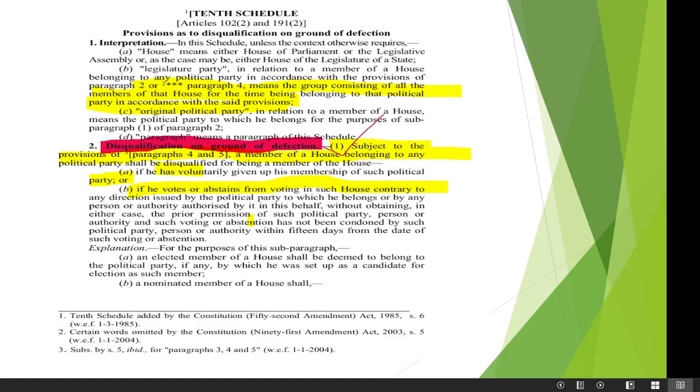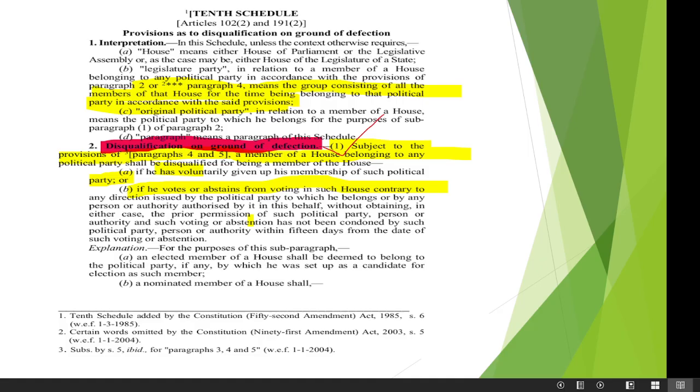The same thing has happened in the near past in the Odisha Legislative Assembly, but that is a different case. Why he or she was not disqualified, we will read next, depends on who has the capacity to disqualify.